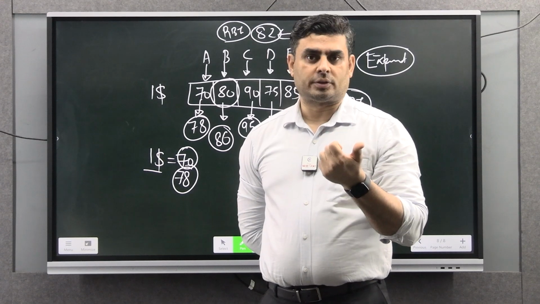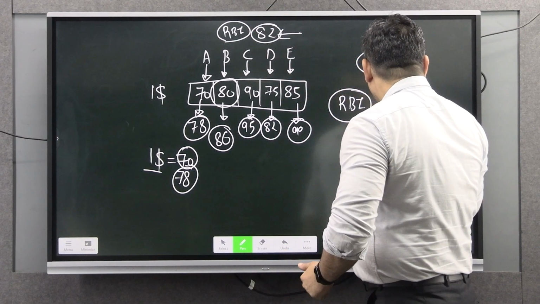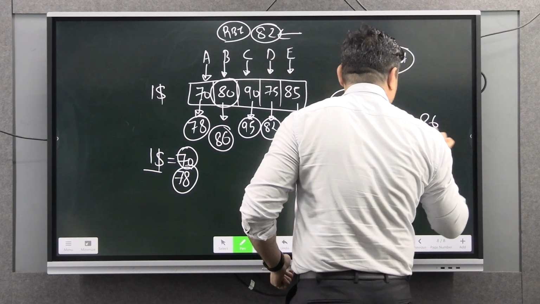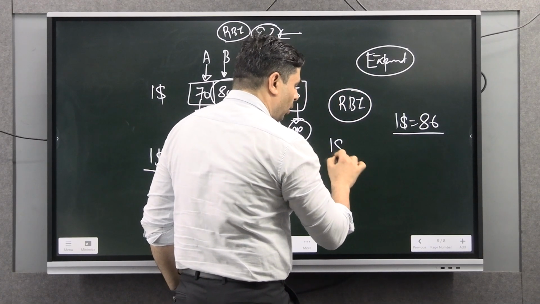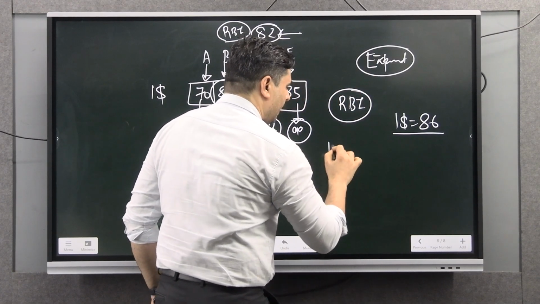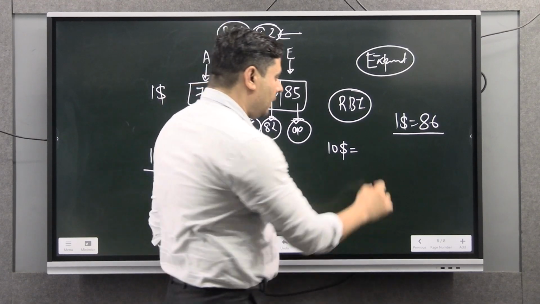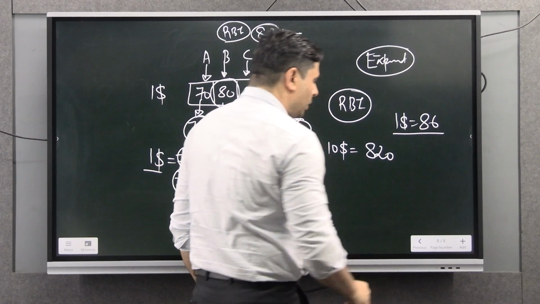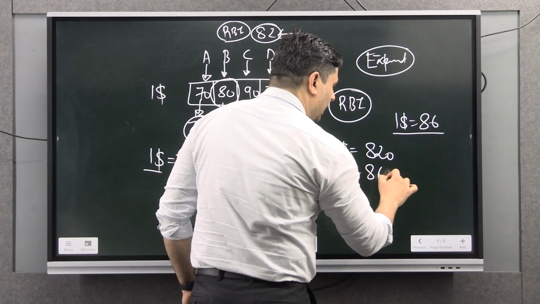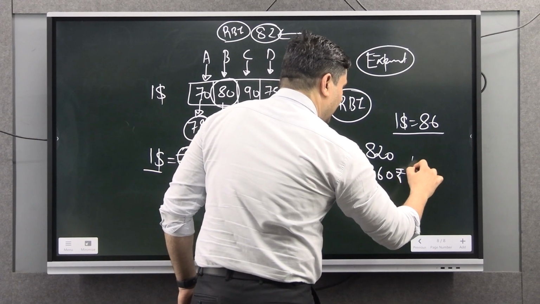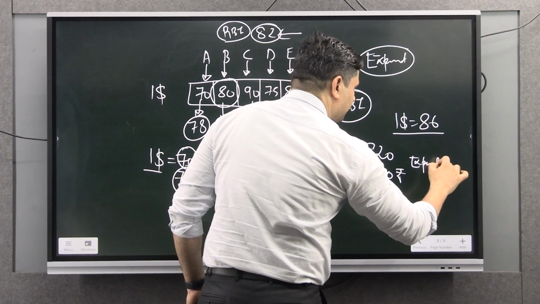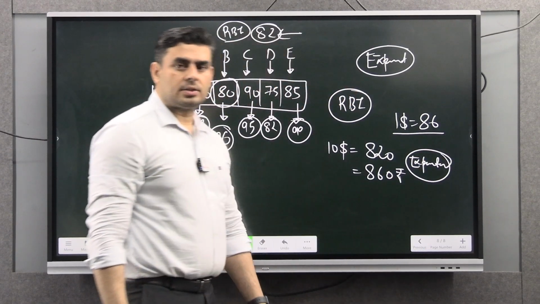But at what cost? If $1 is equal to 86 rupees, definitely our exporter who was selling any product at $10, earlier he was getting how much? 820 rupees. Now he will get what? 860 rupees. So definitely the exporter has an advantage.